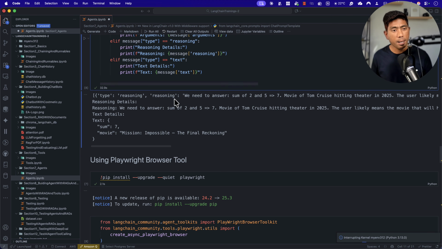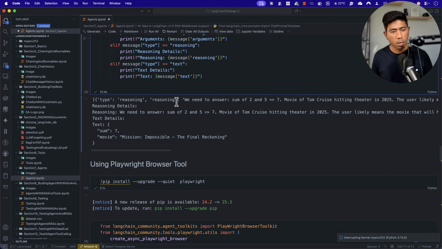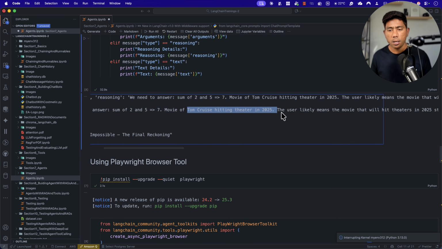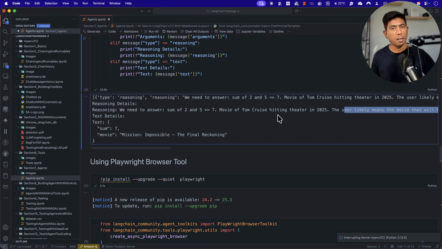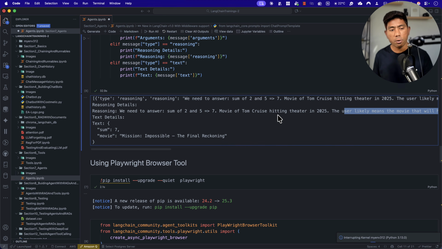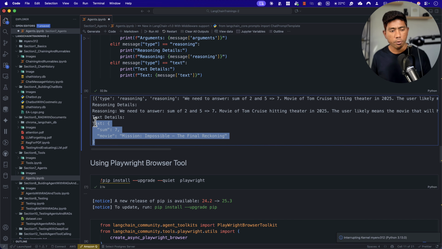And you'll see that this time, because I'm using a reasoning model running within my local machine, I also get the reasoning details over here saying reasoning: we need to answer the sum of 2 and 5 is 7. Movie Tom Cruise hitting theater in 2025. The user likely meant the movie which will be in theater 2025 starring Tom. So you see that this gives you all the reasoning that this particular large language model has done before it gave me this particular answer.